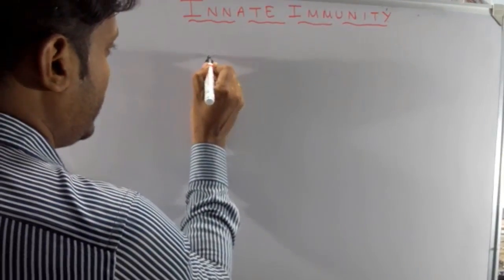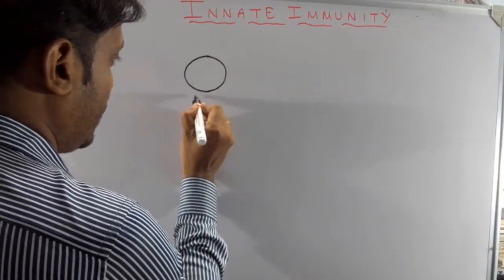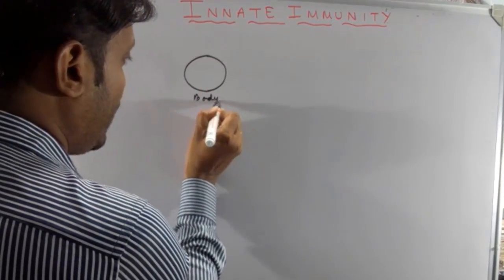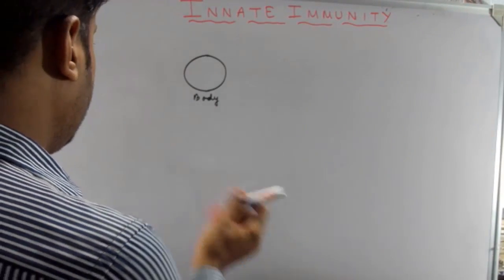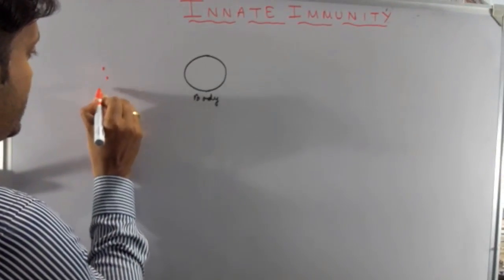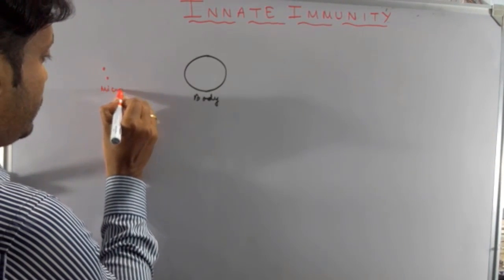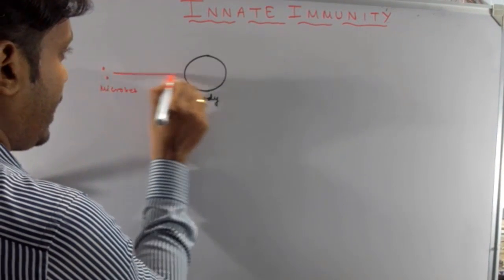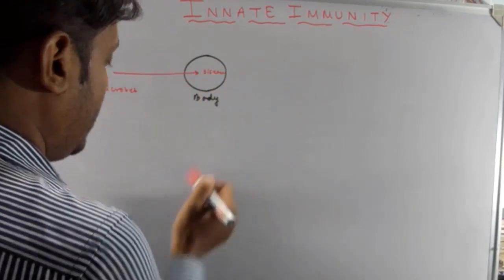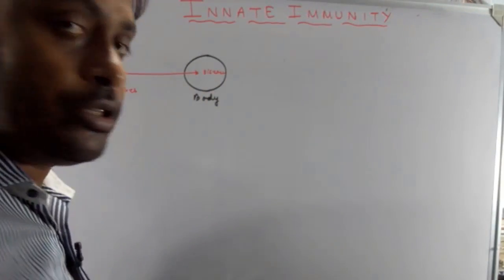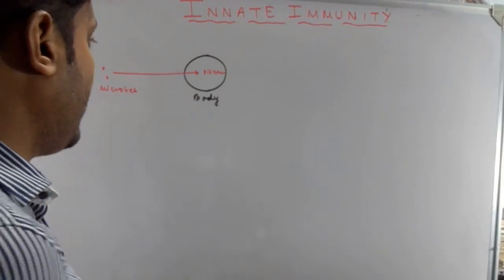So I can describe this immunity. Suppose this is the body, the human body. In this human body, microbes can enter. Suppose this is the microbes, and these microbes can enter into our body, and this will cause the disease. But our immunological system protects us from these harmful microbes.